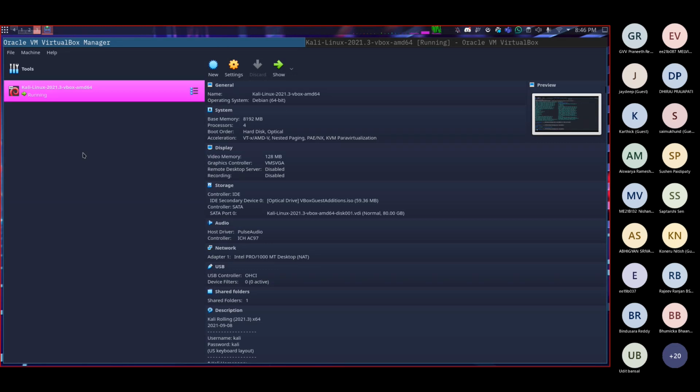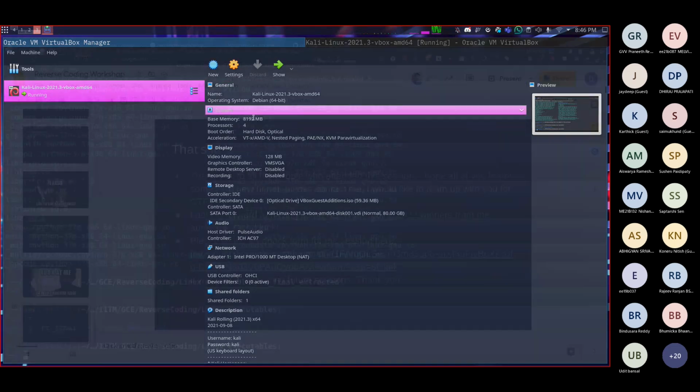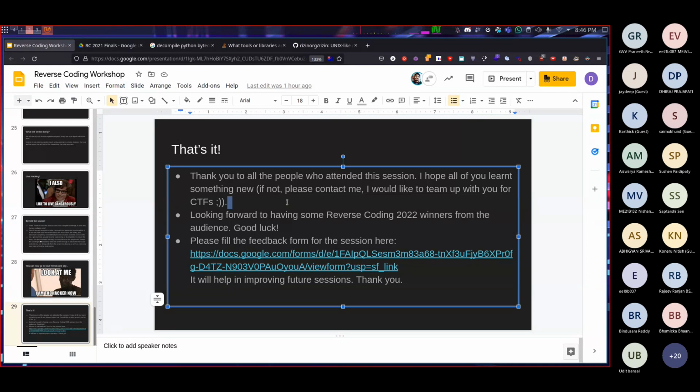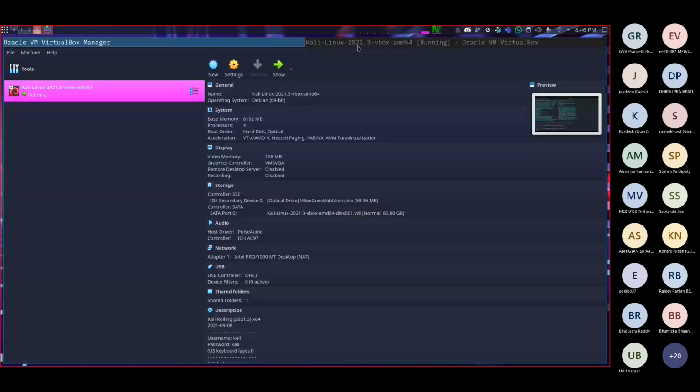Yeah, you'll have to allocate cores, like how much RAM do you want to give? I've given 8 gigs. How much processor do you have to give? That you'll have to figure out. Other than that, it's pretty straightforward. What is the requirement? Why is this used for this? Is it compulsory? No, not at all.